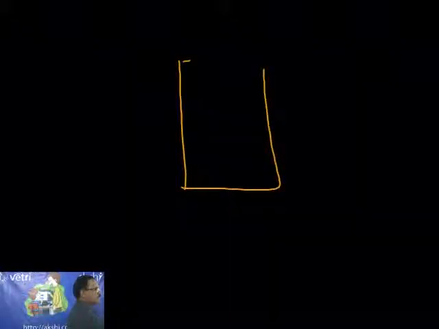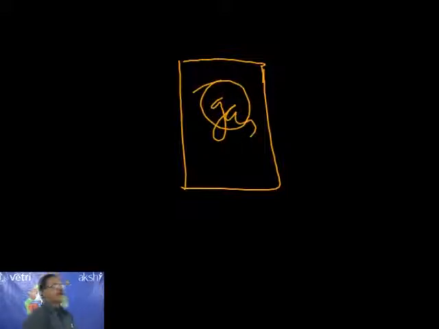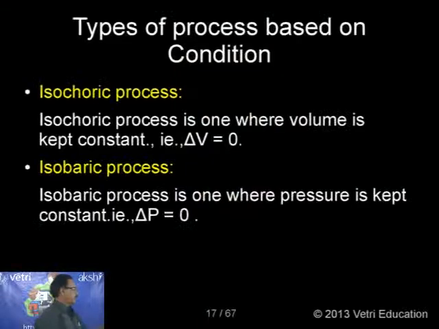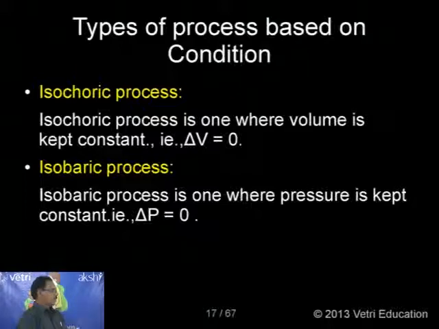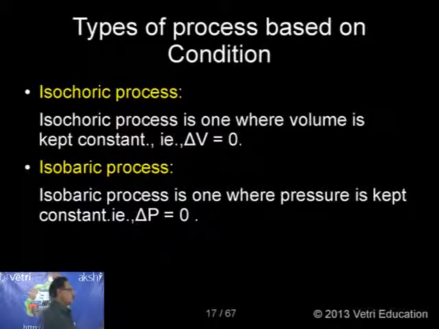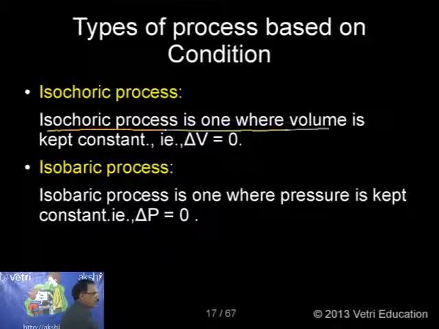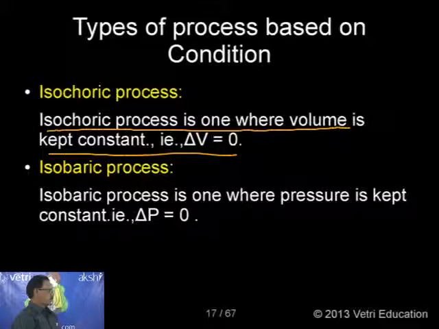Suppose we have a closed vessel with a gas inside, and you are conducting an experiment, so we can assume the volume is kept constant. That is isochoric process, delta V equal to 0.